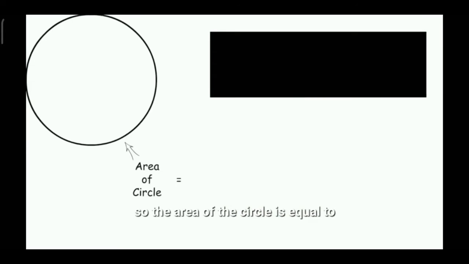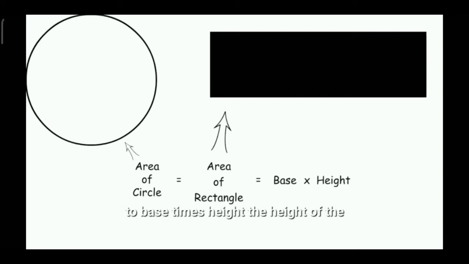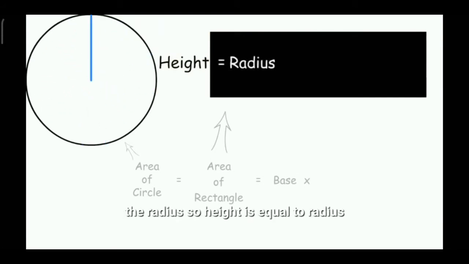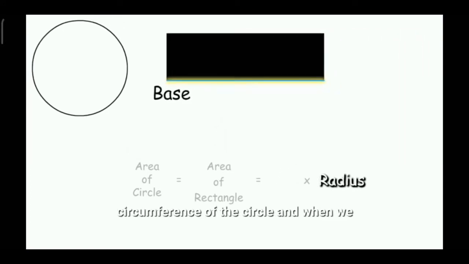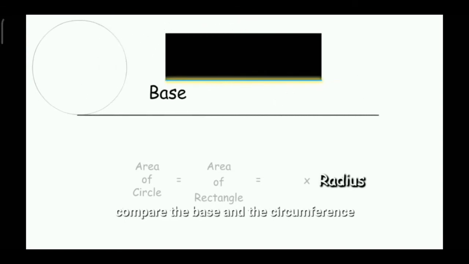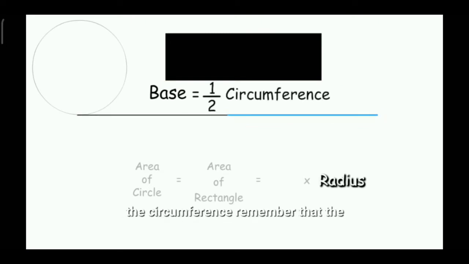Area of a circle is equal to the area of the rectangle, which is equal to base into height. The height of the rectangle, as you can see, is the same as the radius, so height is equal to radius. To find the base, we need to look at the circumference of the circle, and when we compare the base and the circumference, we can see that the base is equal to half the circumference.